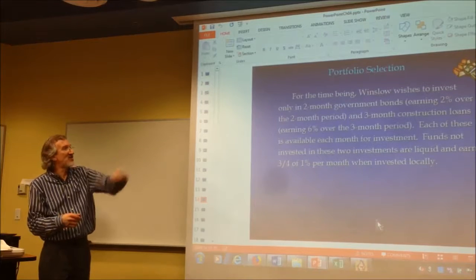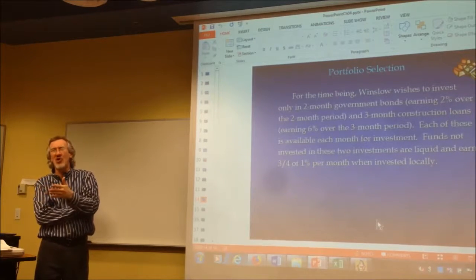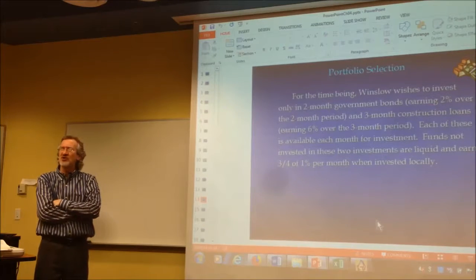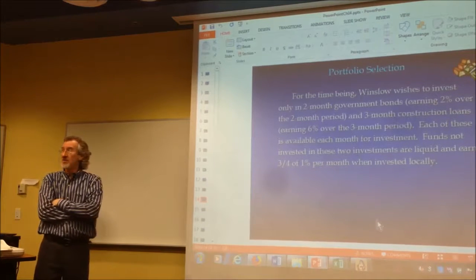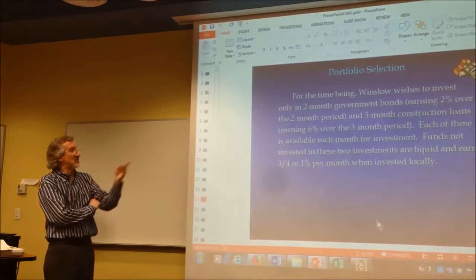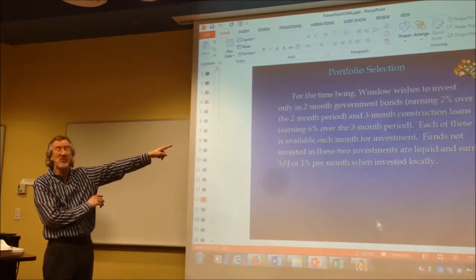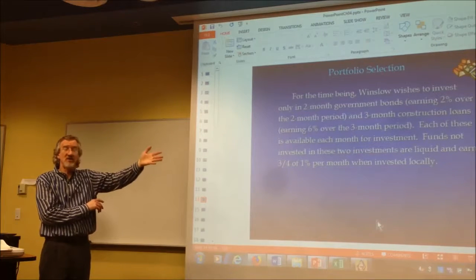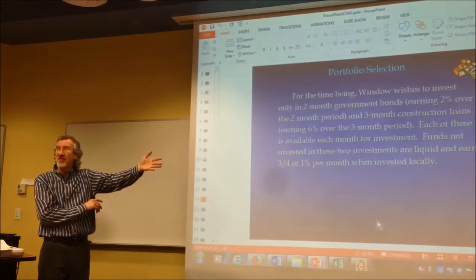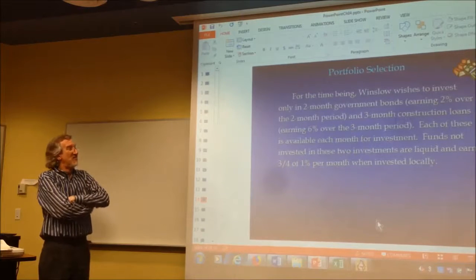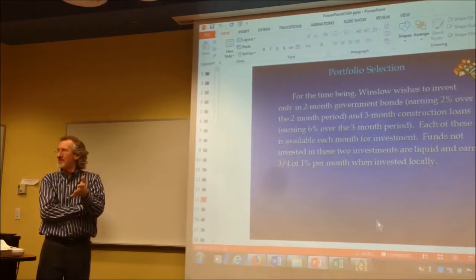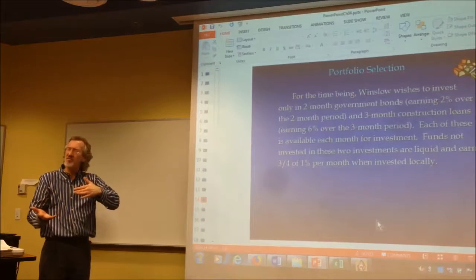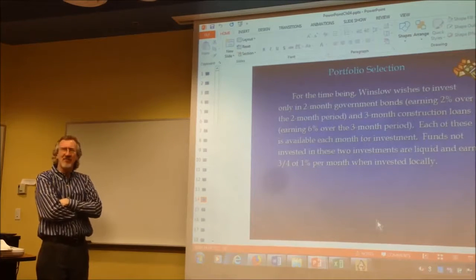Next, this other choice, 3-month construction loan. It's called a loan, but you're the one loaning. It's an investment where the loan goes out to construction projects, but you have to commit for 3 months. So if you commit money to this, which is an excellent rate of return, 6% for 3 months, that's 2% a month. I'd love to put it all in there. 2% a month is crazy money. But can we commit it for 3 months and then get into it again? Because that will take us past the end of the 4 months, and we wouldn't have the money available then for the $10 million high-rise.